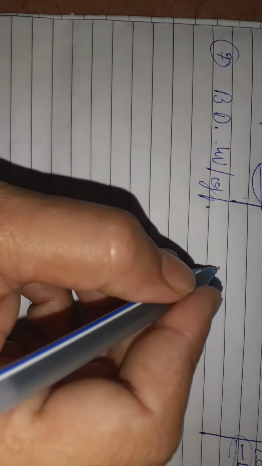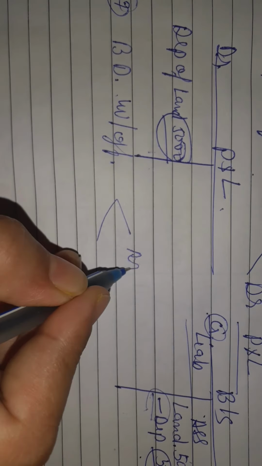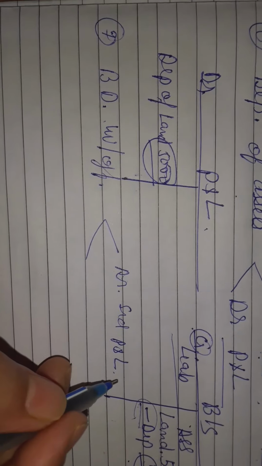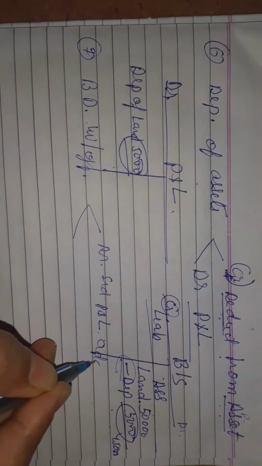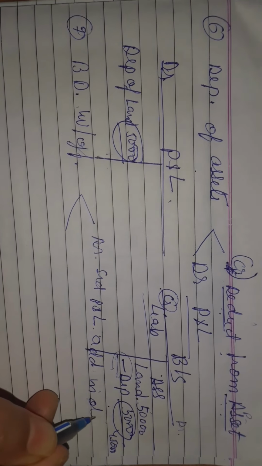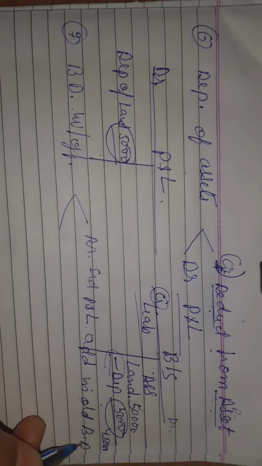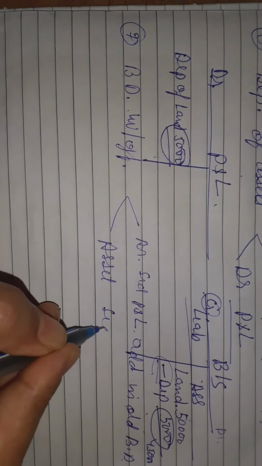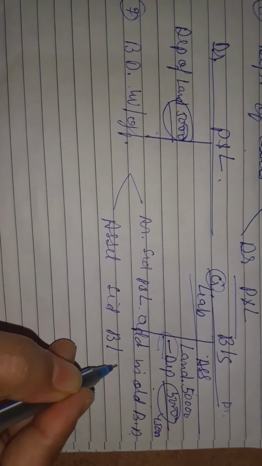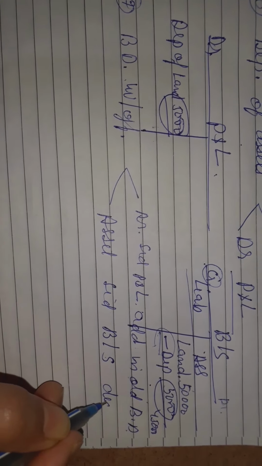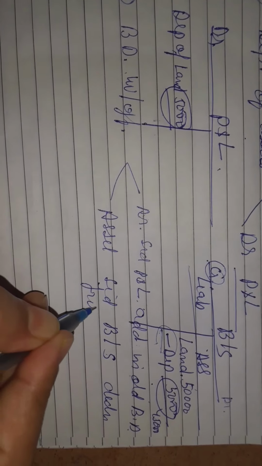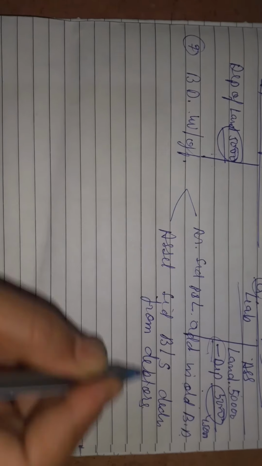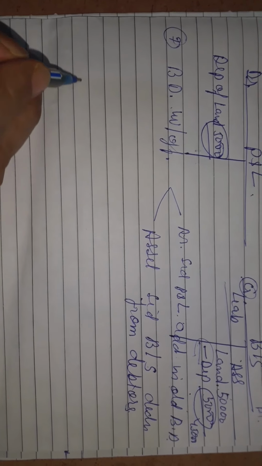You are going to show it on the debit side of the P&L account, and you are going to add the old bad debt. This I will show you again. Next, on the asset side in the balance sheet, you have to deduct it from debtors. Student, all the debtors entry, bad debt entry, bad debt reserve entry we are going to see here.